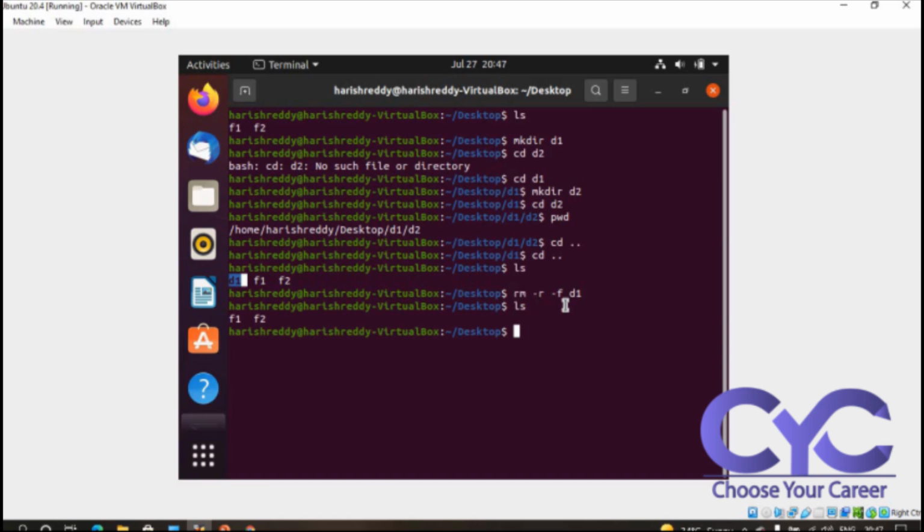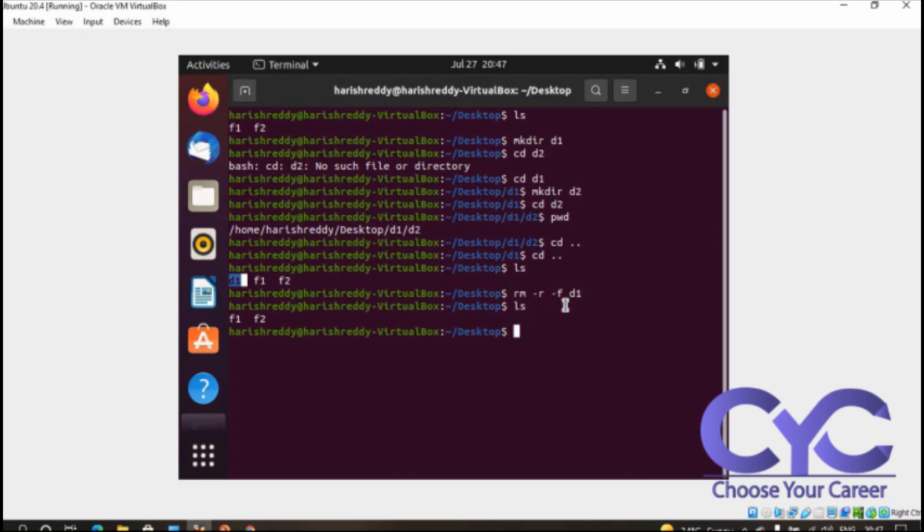How can you remove directories? By using rm -r -f, whatever folder you have, you can name it x or y or z, depending on your user-defined name. R is recursive, f is force.